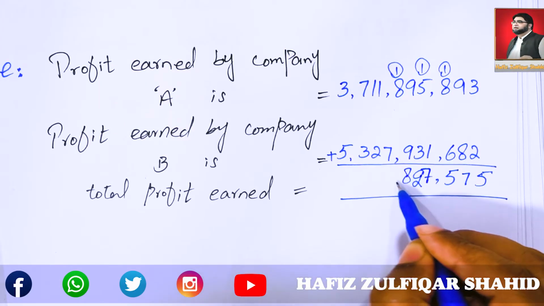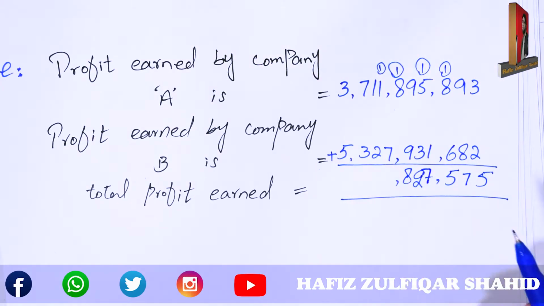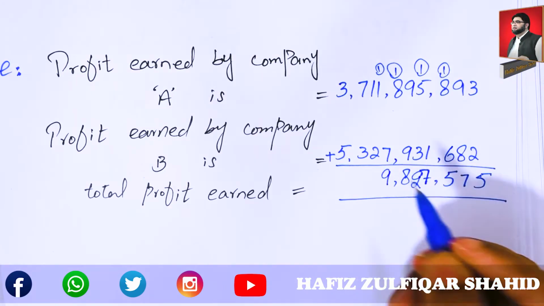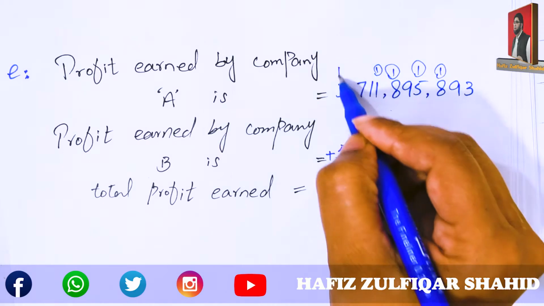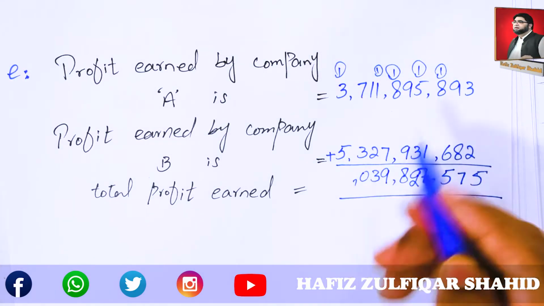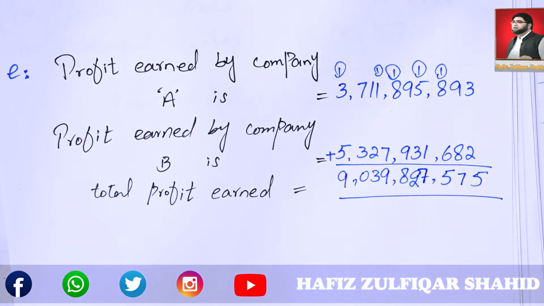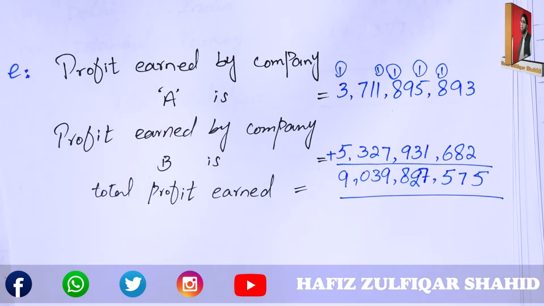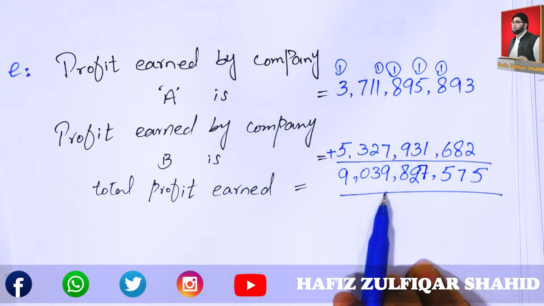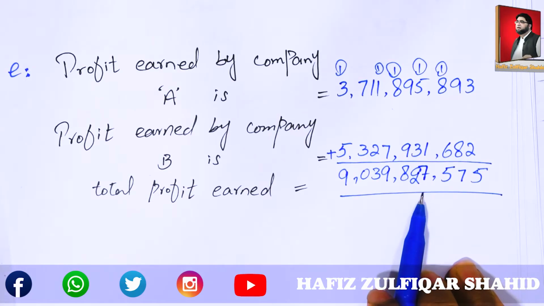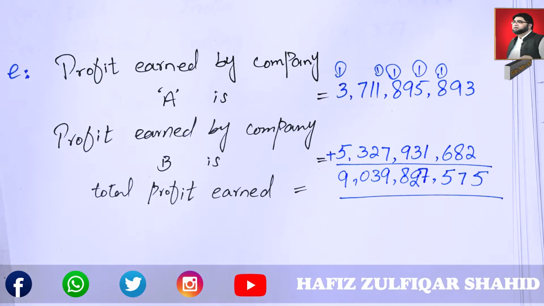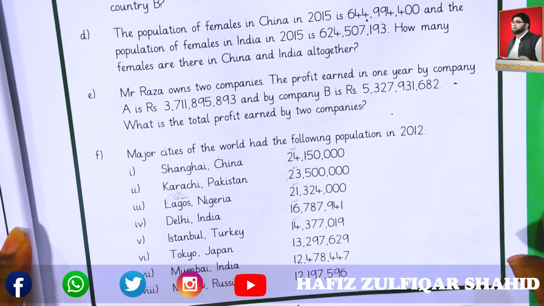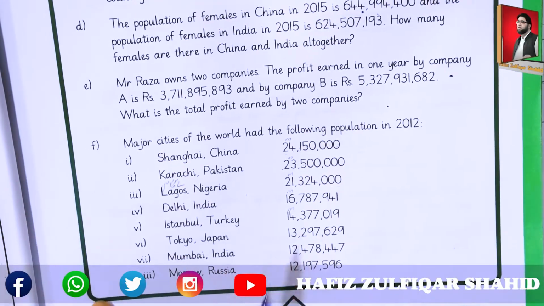9 and 9 18. 8, 1 carry. 1 1 and 7 9. 1 and 2 3. 7 and 3 10. Write 0 in answer. Take one carry to billions. Total billions 9. It means he earned a total profit by two companies of 9 billion 39 million 827,575. We are done with the E part of exercise 10. Topic was addition. Let's see the next part.